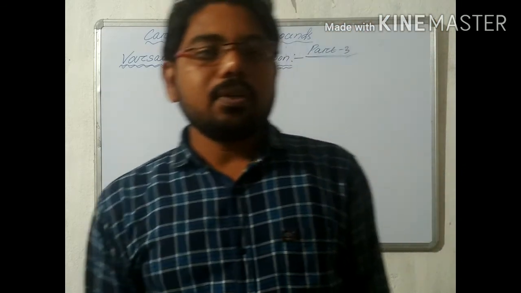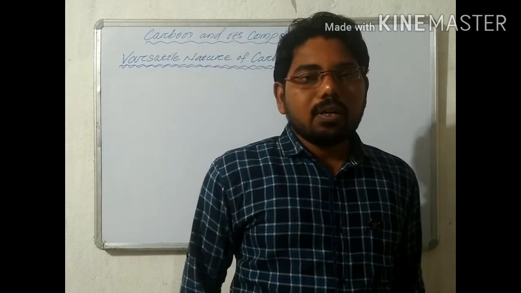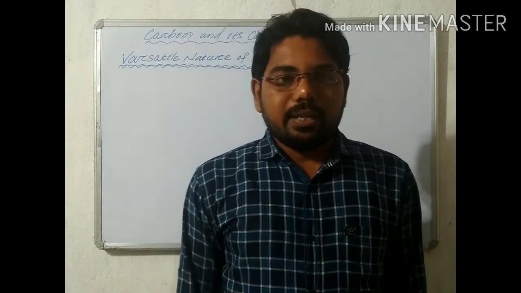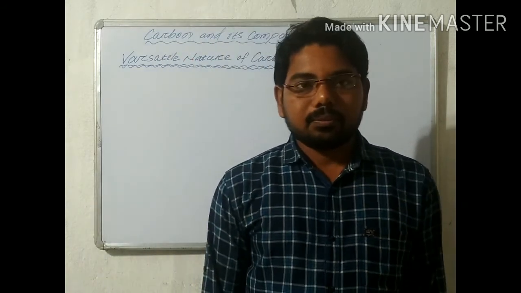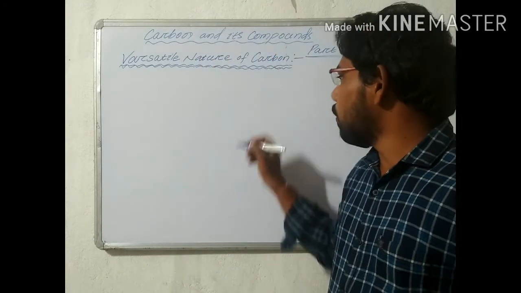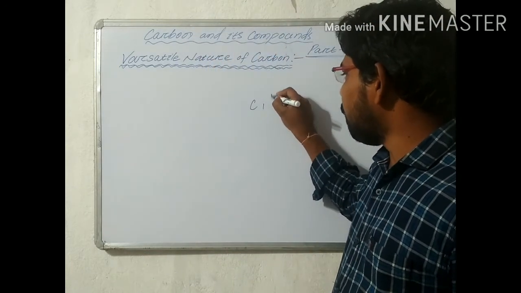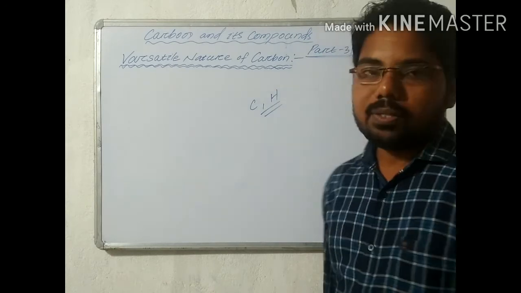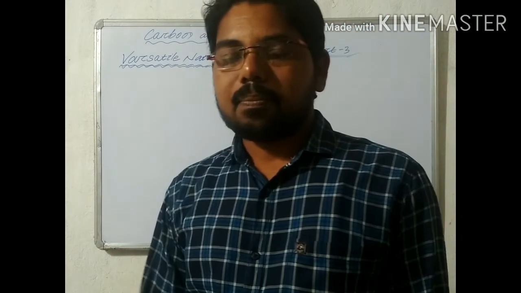I hope all of you understand this topic. The next topic we discuss is hydrocarbons. Compounds which contain carbon and hydrogen only are known as hydrocarbons.